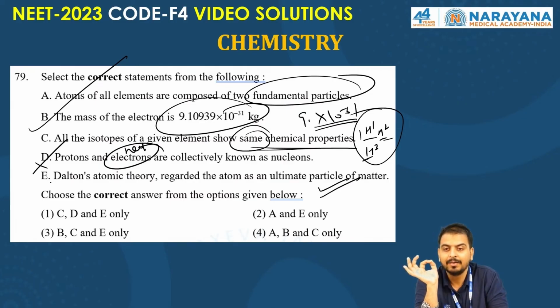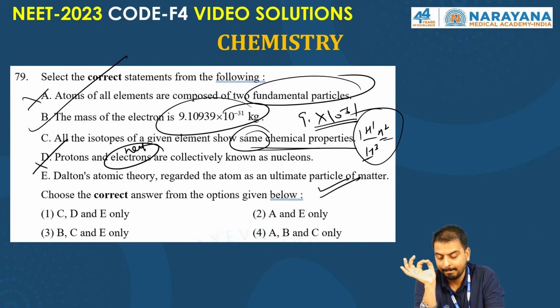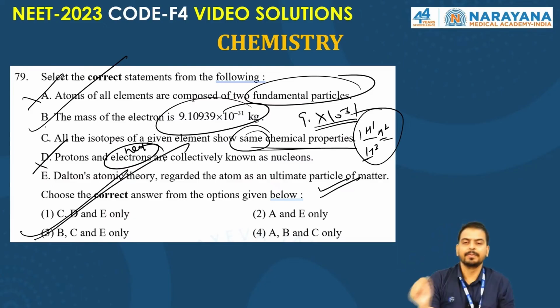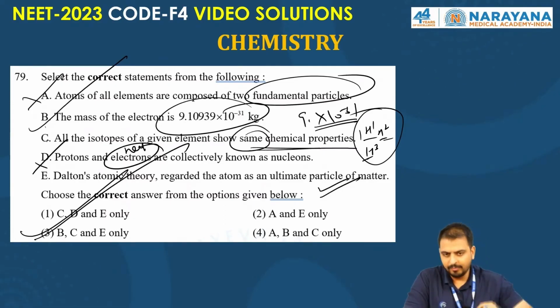Right answers are A is incorrect, B is right, C is right, E is right. So B, C, E. Option third. Option third, right? Okay, is that clear? I hope all of you got the right answer. Yeah. So now, welcome back.